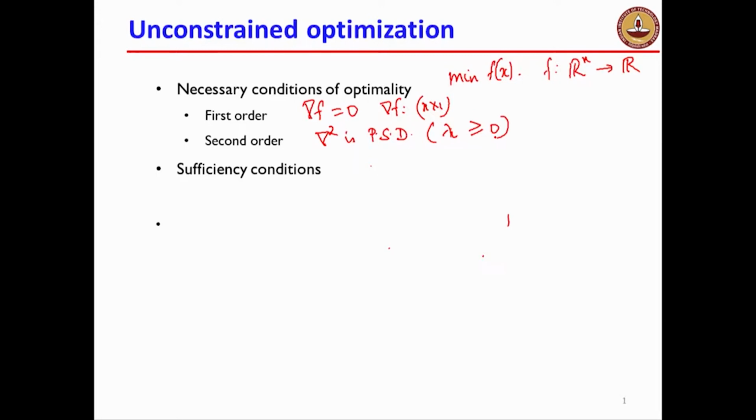Just because they are satisfied does not mean that you have a minimum. I can construct certain examples where the gradient is equal to 0 and the Hessian is positive semi-definite. However, it is not a minimum. You can have things like saddle points. What happens is, along certain directions, the function increases, but along certain other directions, the function decreases. So it behaves in a very weird manner, and you could have saddle points.